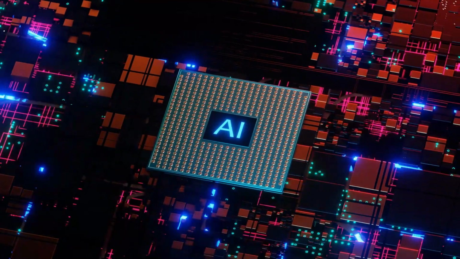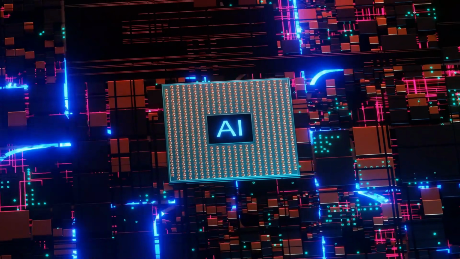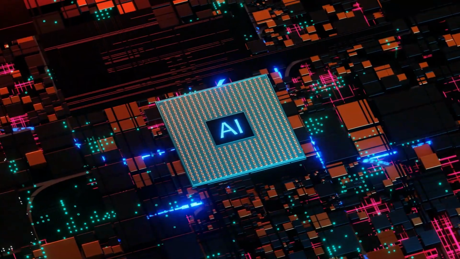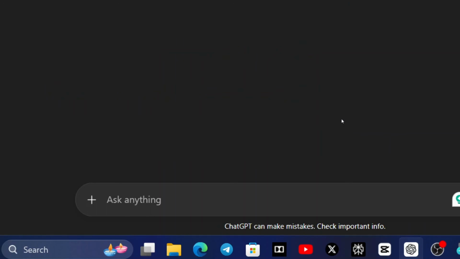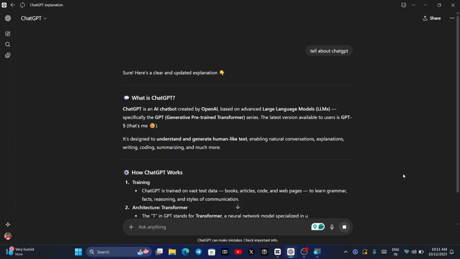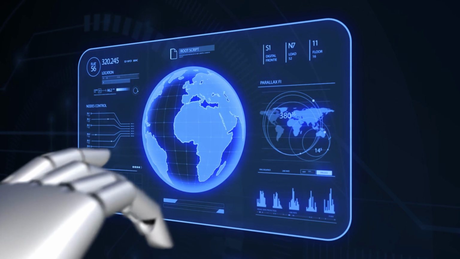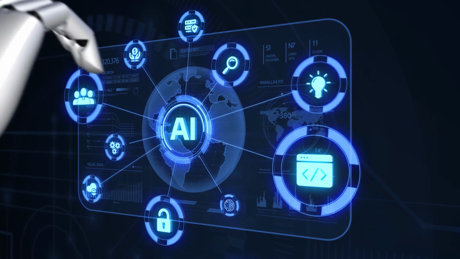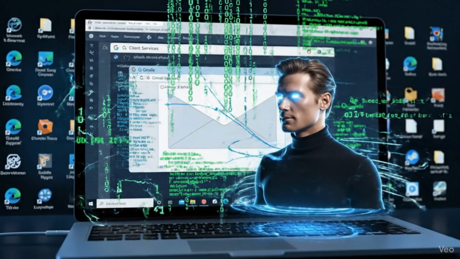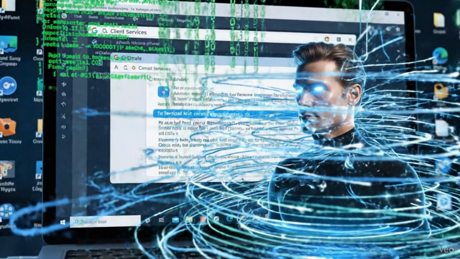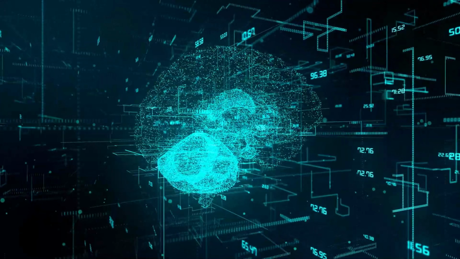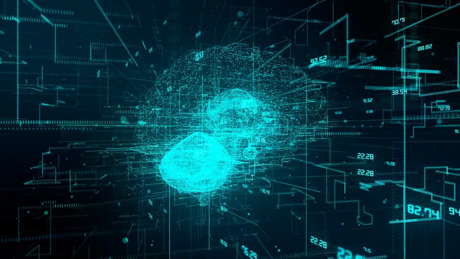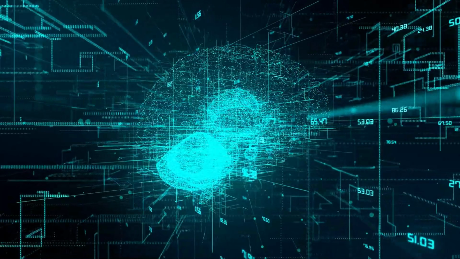So basically, an AI agent is an intelligent program that can perceive information, analyze it, make decisions, and perform actions automatically, often without direct human input. Think of it like this. ChatGPT is great for generating text when you ask, but an AI agent goes one step further. It doesn't just answer, it acts. For example, if you receive an email from a client, an AI agent could read it, understand it, generate a reply using an LLM like GPT, and send the reply all on its own. To put it simply, if a normal AI can think like a brain, an AI agent is a brain with hands. It can think and do things in the real world.